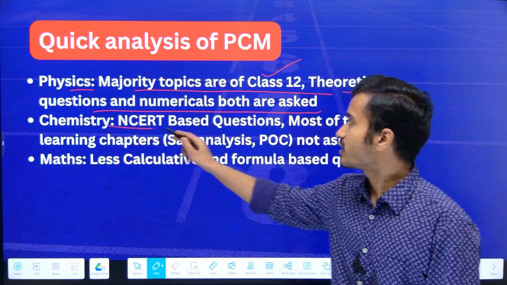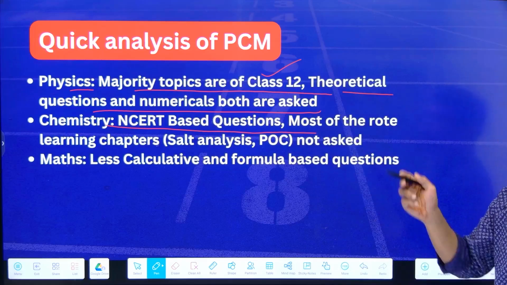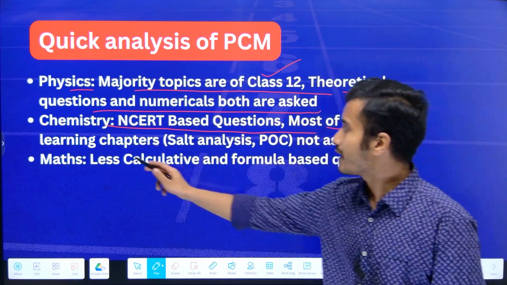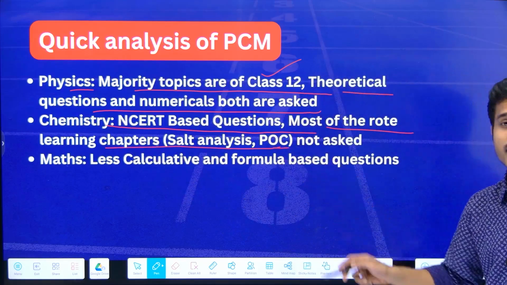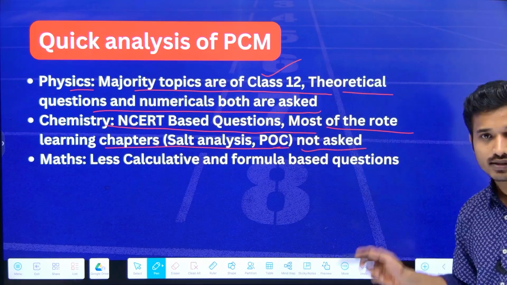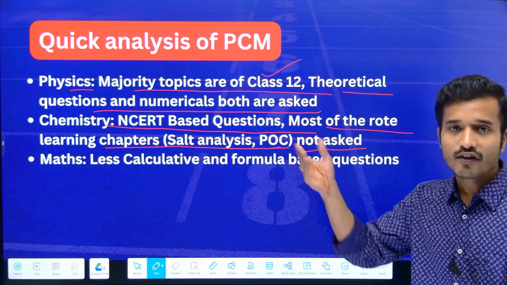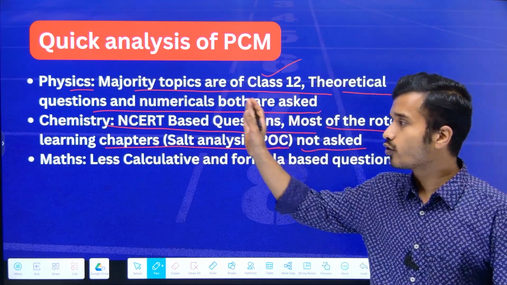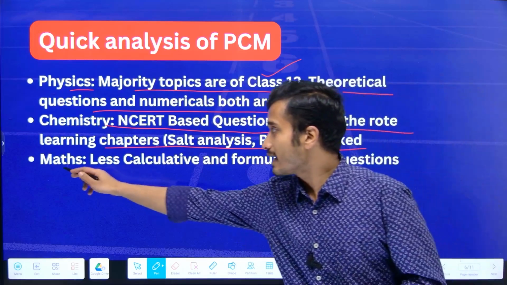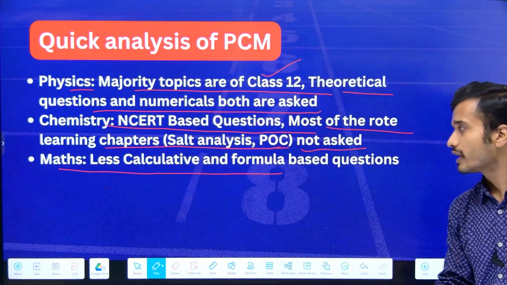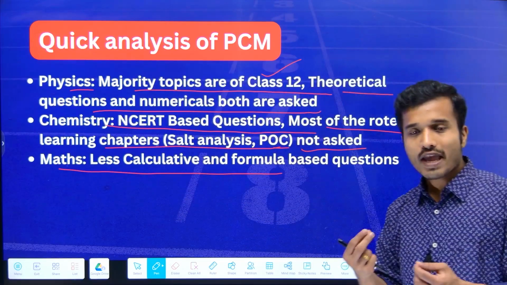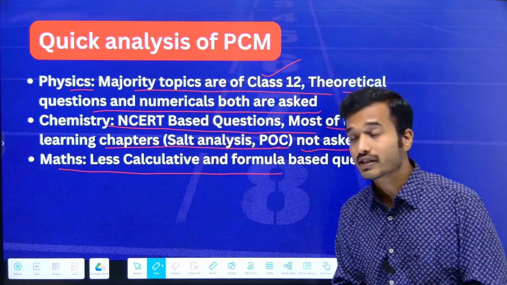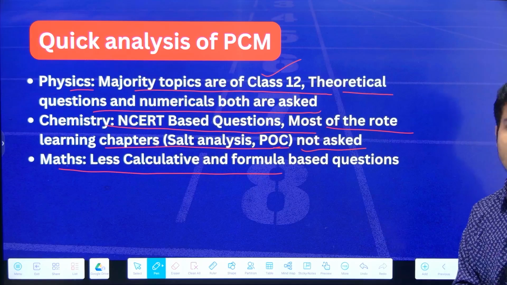Then in the chemistry section, NCERT based questions are being asked, if we see the previous year pattern, and most of the rote learning chapters like salt analysis, POC, and practical organic chemistry are not asked. So it is different from JEE Mains, and this is also helpful for students, as they don't need to do any kind of rote learning. Next thing is maths. In maths, less calculative and formula based questions are asked. If you have a good command over the formulas of your class 11th and class 12 chapters, they can definitely help you in your exam.